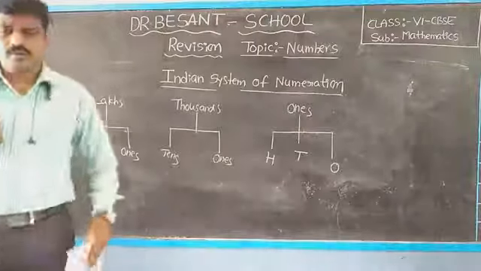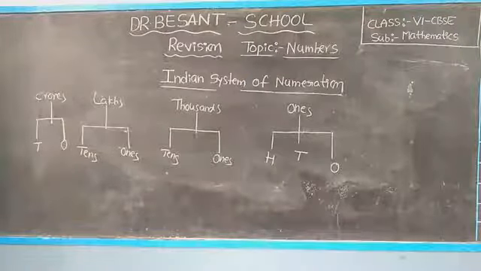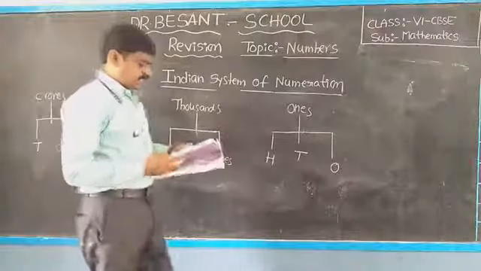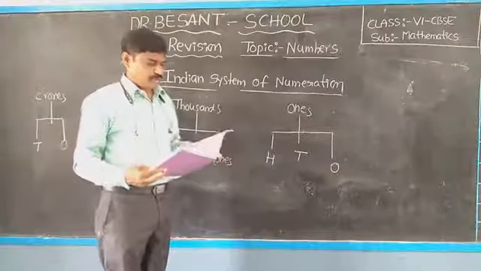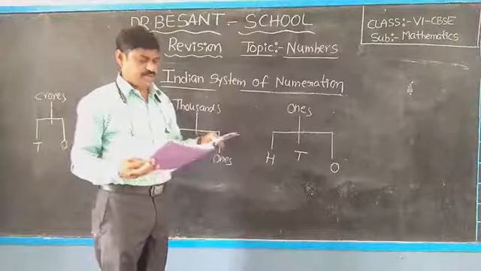Okay, children, note down. So this is the Indian system of numeration.